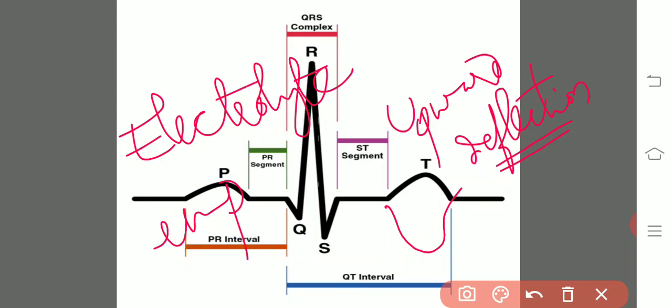Whether there is any disturbance in the T wave, it should always be an upward deflection, positive. If there is any difference in the T wave, that may be due to electrolyte imbalance.